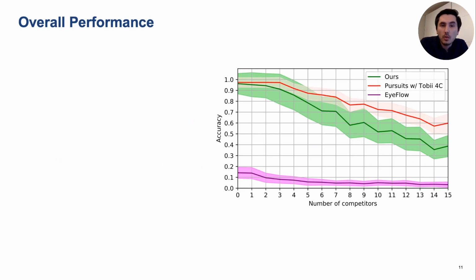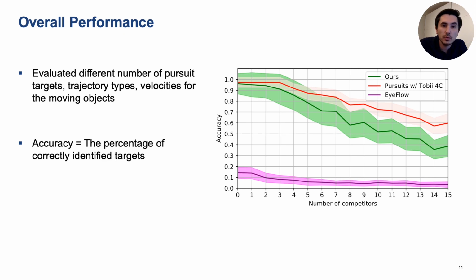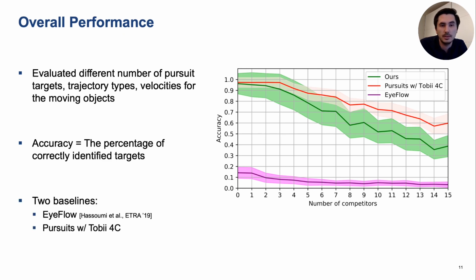So, how well does our method work? We evaluated the effect of having different trajectory types, velocities, and multiple pursuit targets, which we called competitors. We measured accuracy as the percentage of correctly identified targets. And we also compared our method to two baselines.